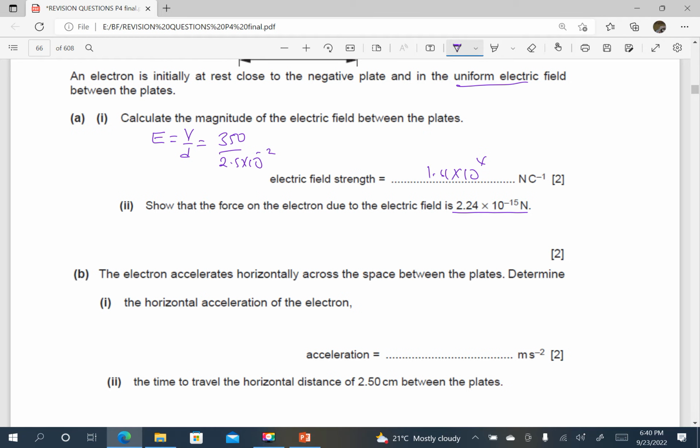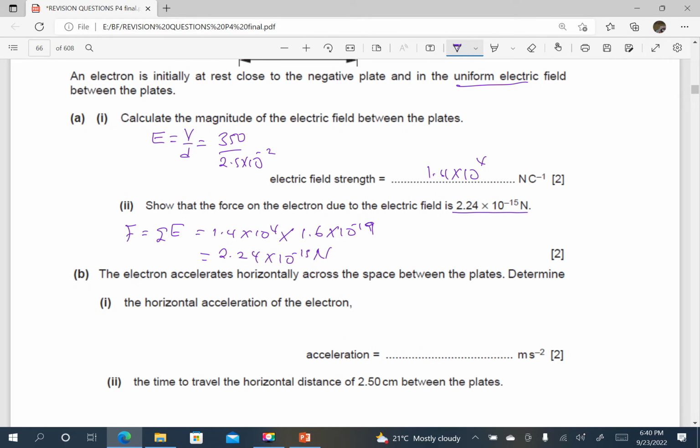So we know that the force in an electric field is charge times electric field strength. So this will be 1.4 times 10 power 4, that is E, times the charge. The charge, it was an electron, so it is 1.6 times 10 power negative 19 coulombs. And when I press my calculator, so this is giving me 2.24 times 10 power negative 15 newtons.